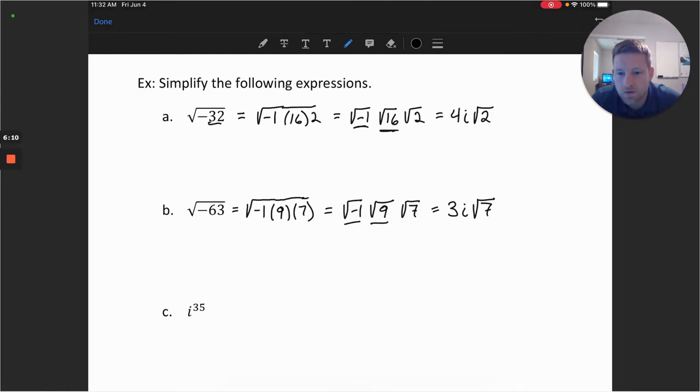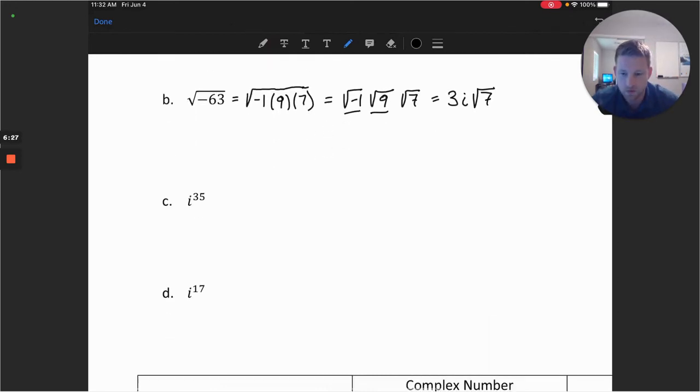All right, so that's really using our property of the square root of -a, and we're breaking down the roots in those 2 problems. The next couple examples we'll take a look at involve powers of i. So I'd like to simplify these as much as possible with the powers of i.